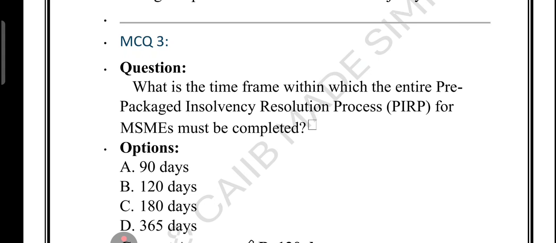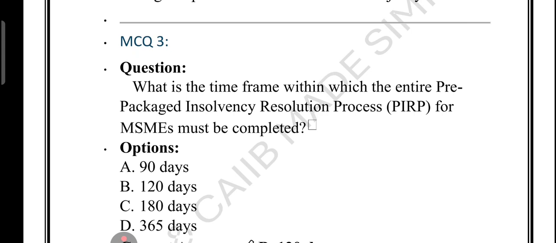What is the maximum time limit to complete the entire PIRP for MSME? Very good question. What is the time frame within which the entire PIRP for MSME must be completed? 90 days, 120 days, 180 days, 365 days. What is the answer? Please tell me. The whole PIRP must be finished within 120 days from the date of initiation. That is option number B.